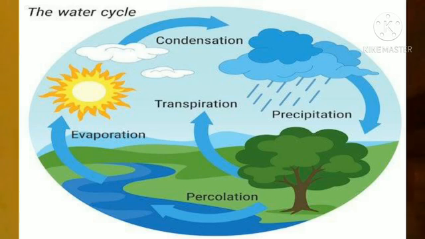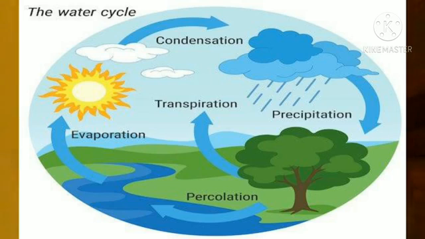Transpiration means the plants release water as water vapor. And third one, condensation. At sufficient height, in the cooler atmosphere, this water vapor converts back into water drops, which is called condensation, and forms clouds.